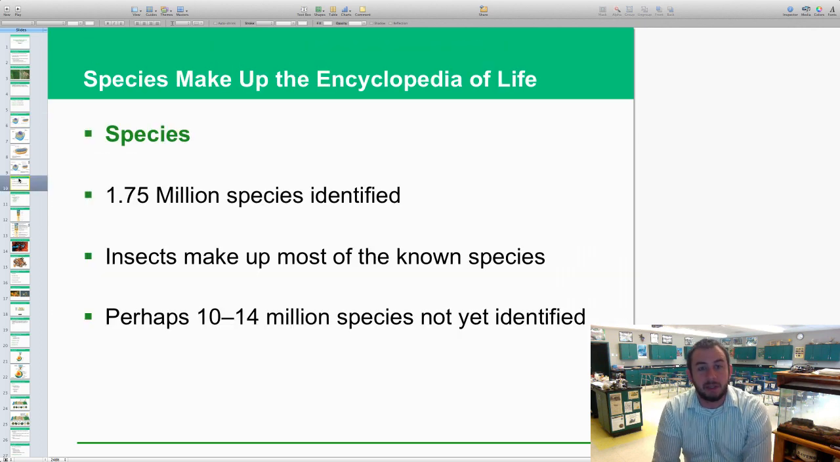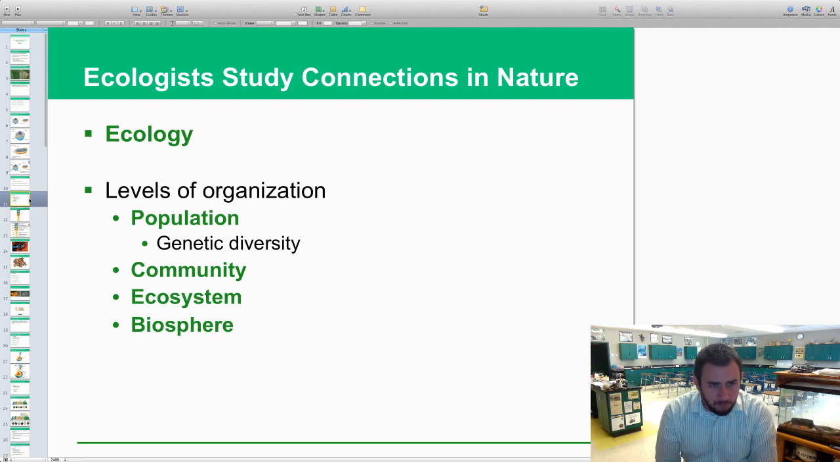All right, so species make up the encyclopedia of life. Speciation is the creation of new species. There have been 1.75 million species identified. Good number to know. Insects make up most of the species, and perhaps 10 to 14 million species haven't even been identified yet. So that's a lot. We've only scratched the surface as far as species identification goes.